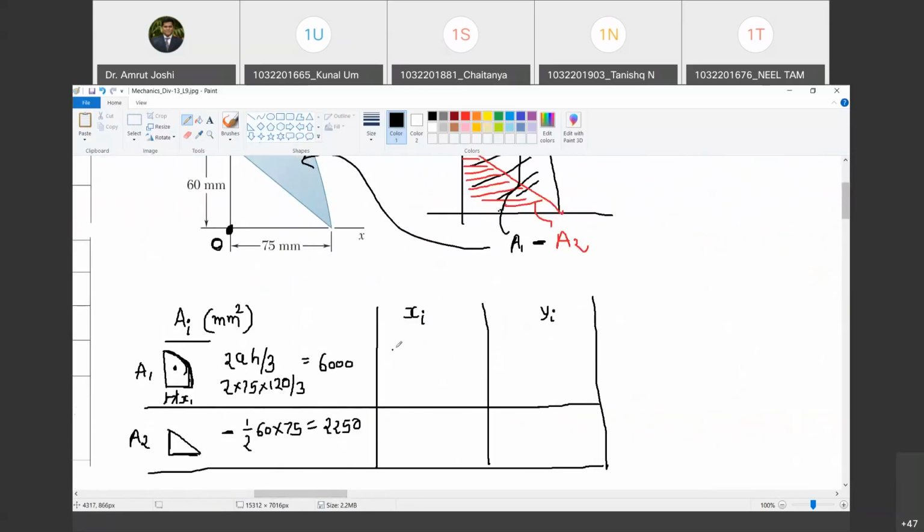Happy? Yes. So 3 into a, what is a? 75 by 8. So can you tell me how much this will be in mm? 28.125 mm. Happy? Yes.